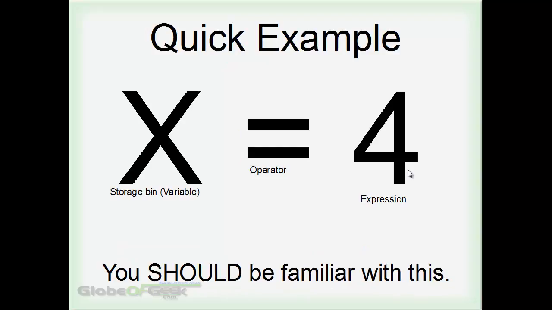So a little demonstration: you have your storage bin, which is your variable, right? I refer to them as storage bins. Your operator, which is the assignment operator, the equal sign, and your expression, 4. So this is just basic math, right? X is equal to 4. There you go. You should know this stuff.